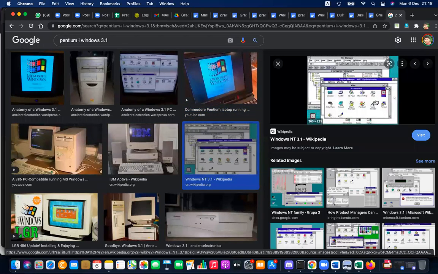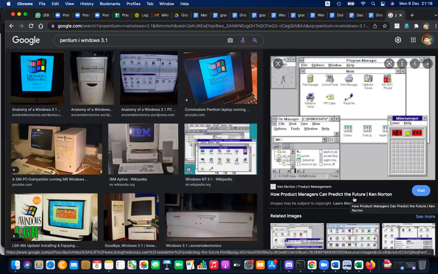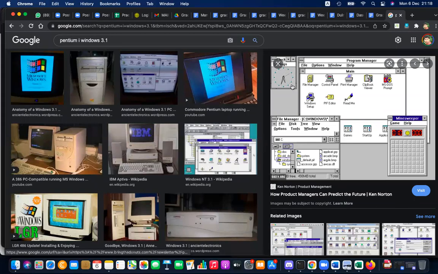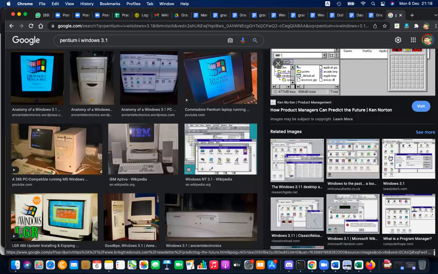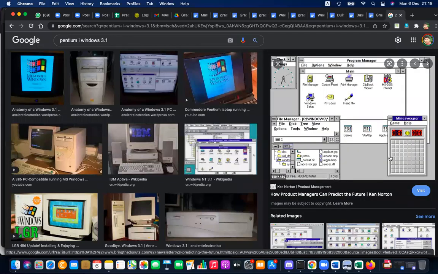Here, this is Windows 3.1. Windows 1 was there too, but the popular one was Windows 3.1, right? Windows 1 was not popular. This was the clock in Windows 3.1. So these are the Windows. This is Minesweeper, the very old game. It was also there. Still, this game is there in your computer. Search for it. The flag game, finding mines.